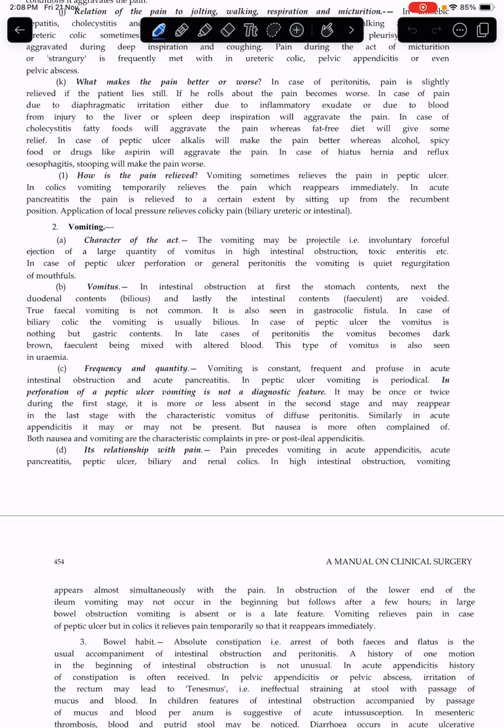Vomitus. In intestinal obstruction, at first the stomach contents, next the duodenal contents, bilious, and lastly the intestinal contents, feculent, are voided.